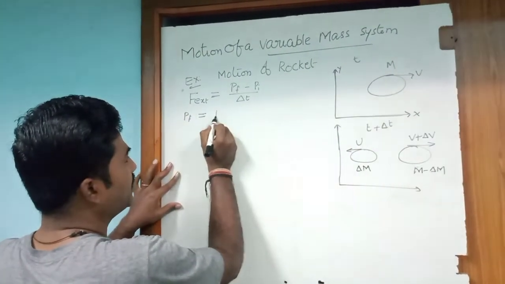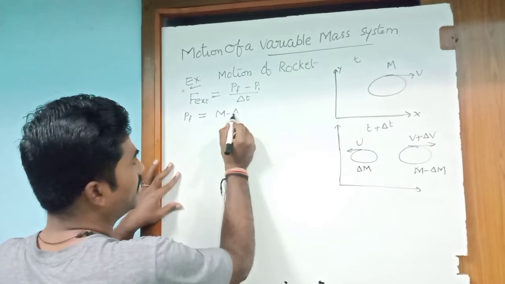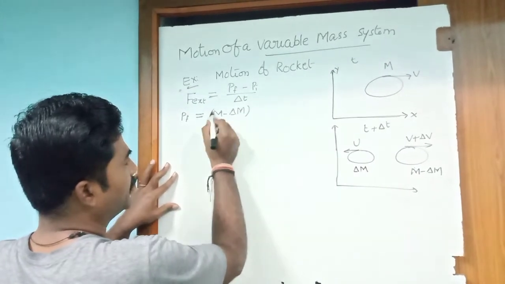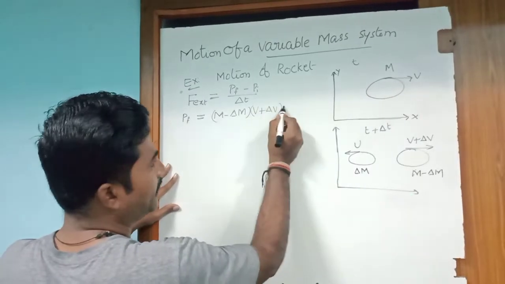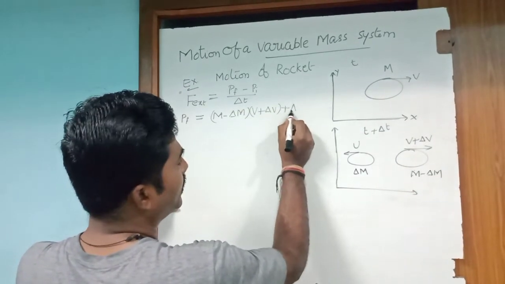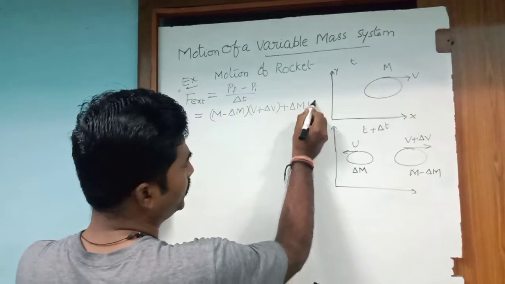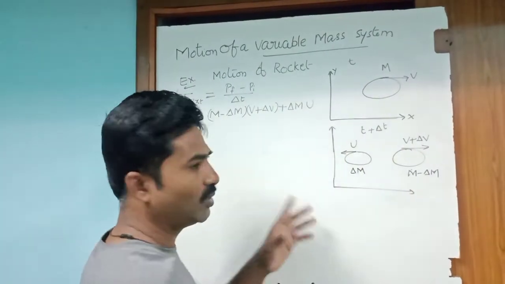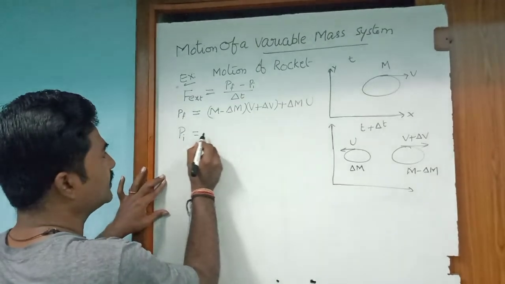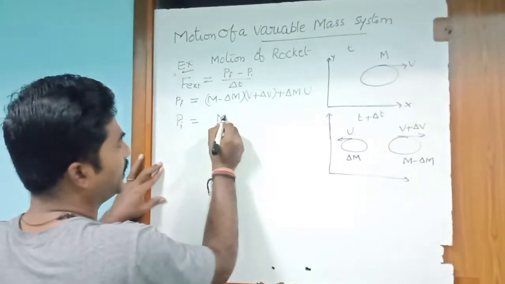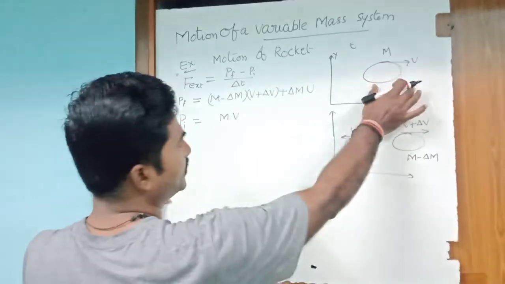Pf is the final momentum of the system. I am writing this: m minus delta m into v plus delta v, plus delta m into u. This system is taken as the whole system, and Pi equals m into v. This is the initial momentum of the system.